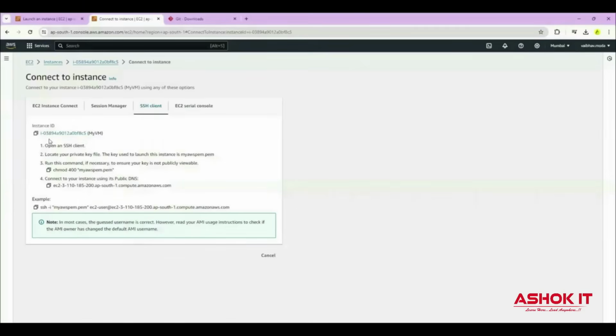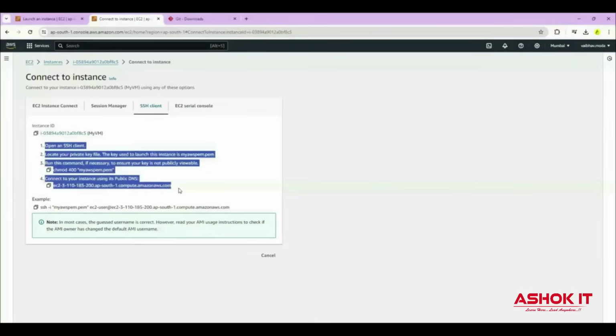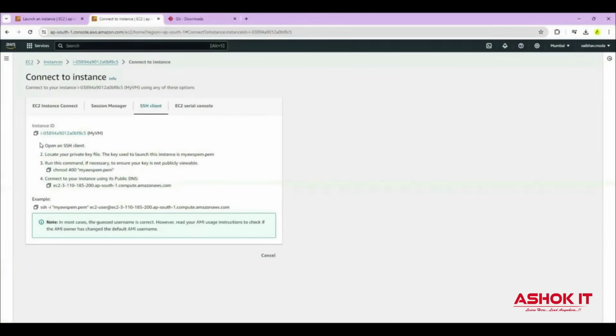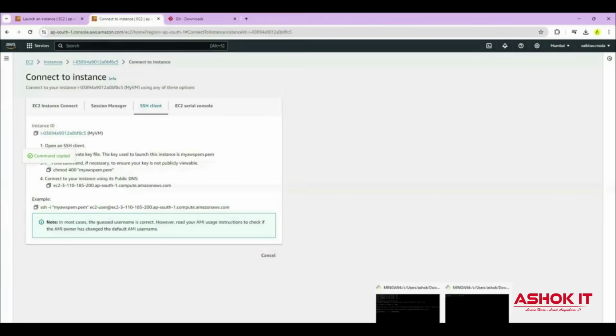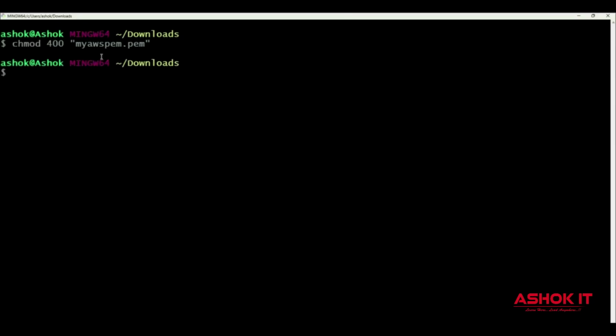Now go to the AWS. Here they have given the steps. By following these steps, we can connect. I opened my client and I located where my PEM file is available. Then I need to give read permission for this PEM file. By using this chmod command, I will give the read permission for the PEM file. Just click on this icon to copy the command, go to the git bash and execute it. With this, we are able to execute that command.